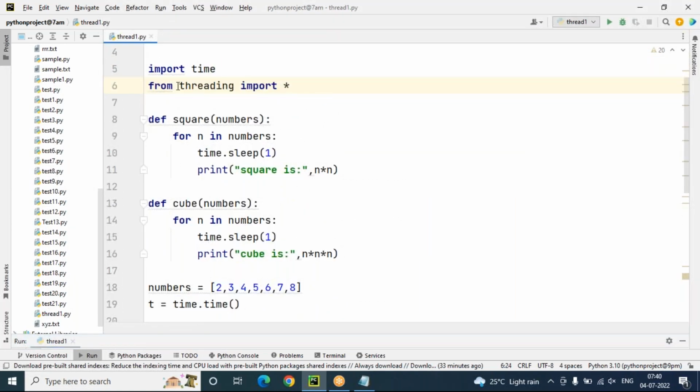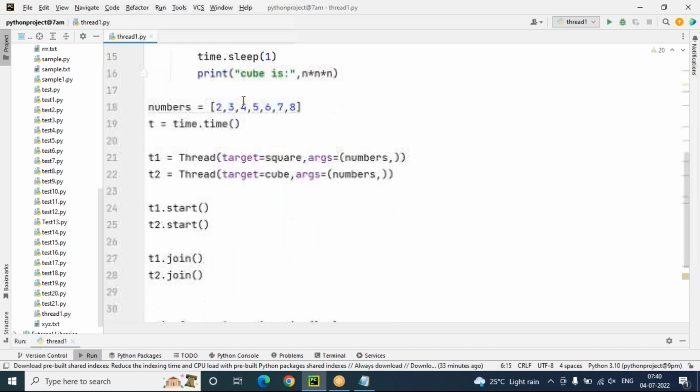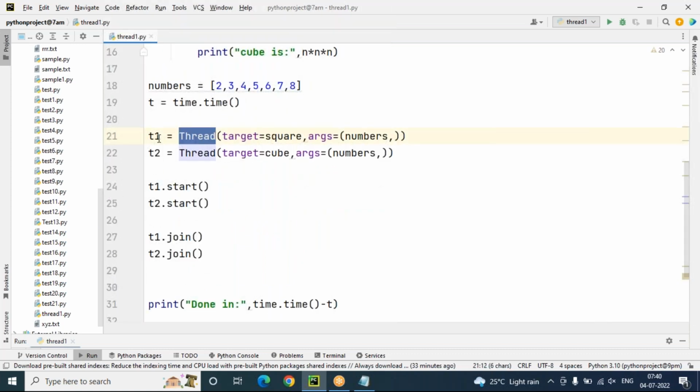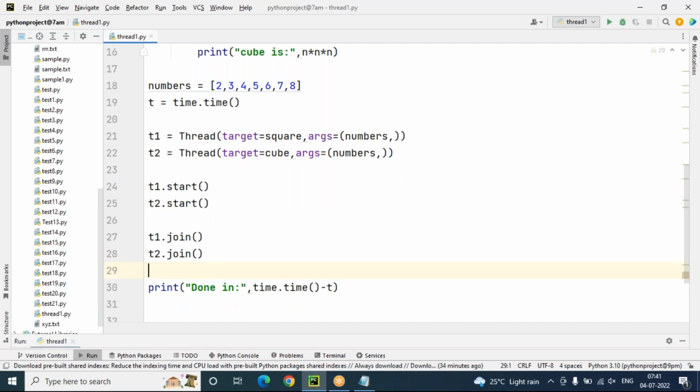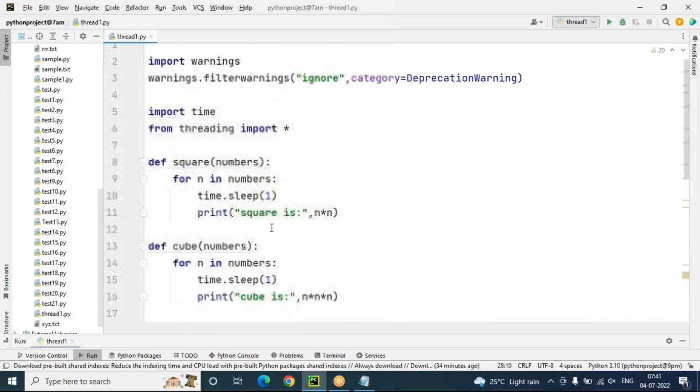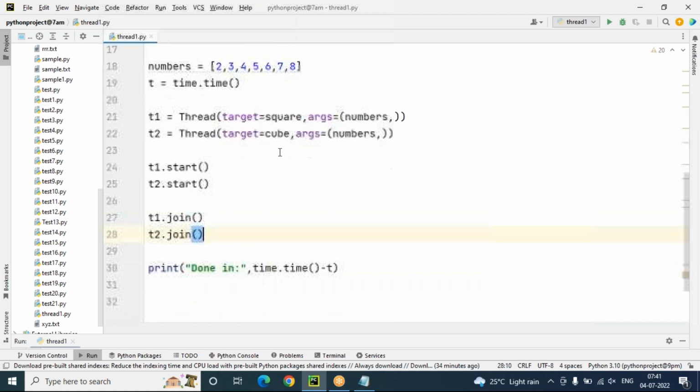To work with threading, the threading module is compulsory. In this module, there is a Thread class. T1 is a thread object. Target is an attribute. Using the T1 thread, whichever function you are executing, you should use that function as the target. And this function is expecting arguments, that is the numbers I'm passing. Using the T2 thread, target equals cube, args equals numbers. T1 dot start, T2 dot start here. T1 dot join, T2 dot join here. Okay, so this is the difference between single thread and multi-thread program.